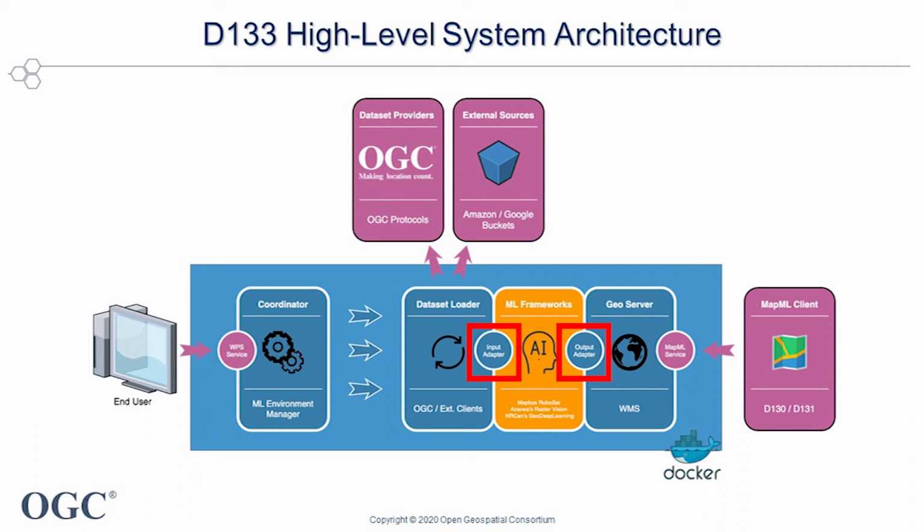In this context, the input adapter has been customized to orthorectify the loaded Sentinel-1 data, to convert the values to a logarithmic scale via a dedicated SNAP workflow, and to resample the result from the original 10 meters to 30 meters to match the spatial resolution of the ground truth data.